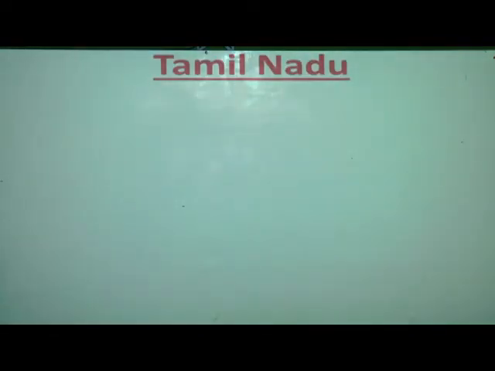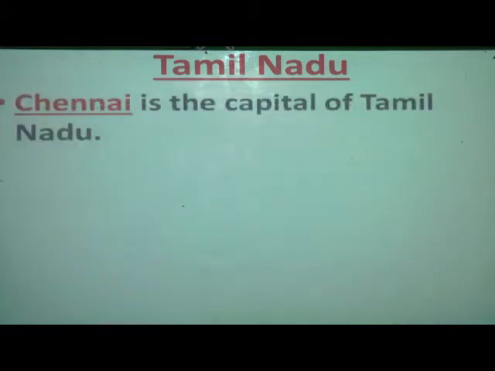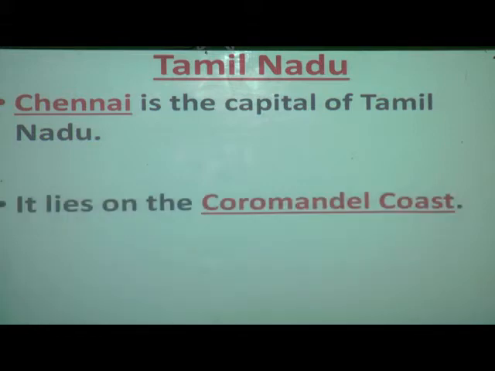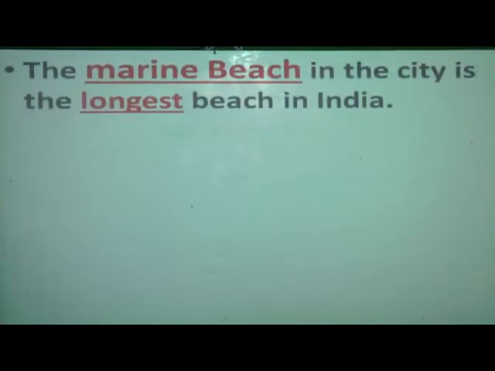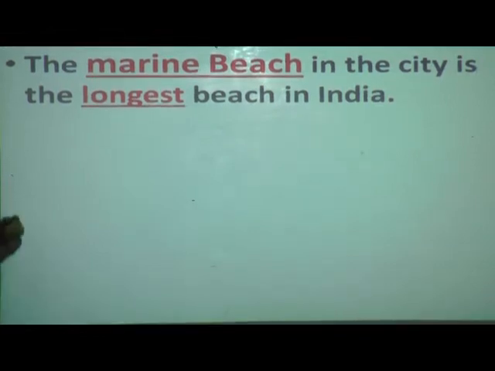Now come to the point of Tamil Nadu. So we have already finished Odisha and Andhra Pradesh. Now what is the capital of Tamil Nadu? That is Chennai. Now where does Chennai lie? It lies on the Coromandel coast of Tamil Nadu. It is an important port. What is beautiful here? Yes, that is Marine Beach. It is a beautiful and the longest beach in India.